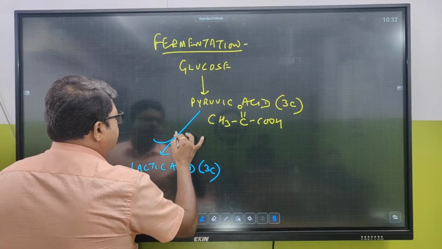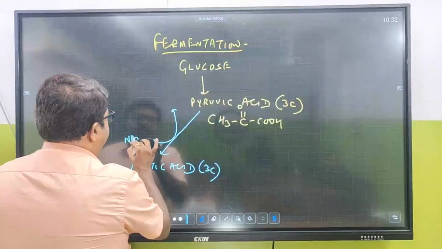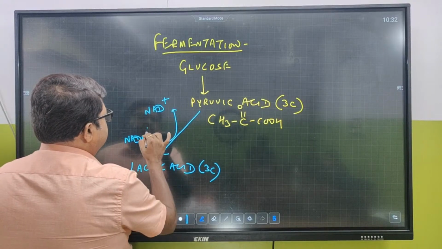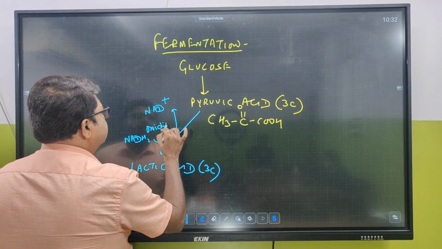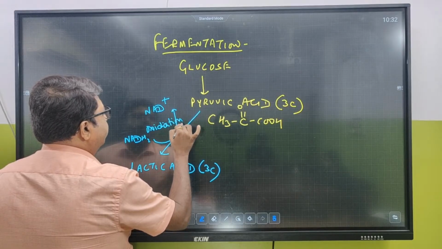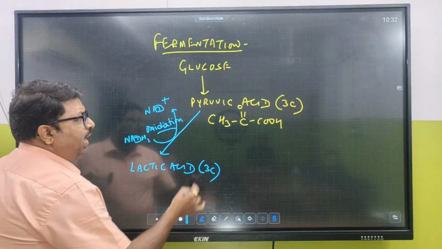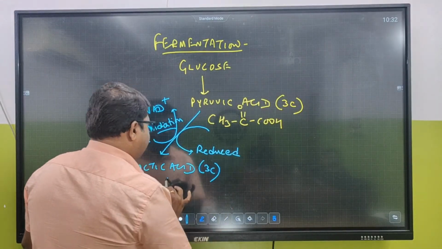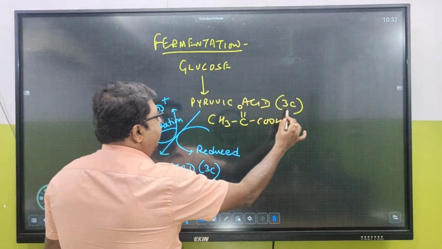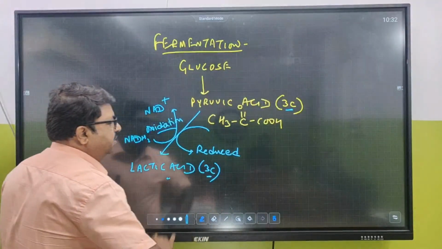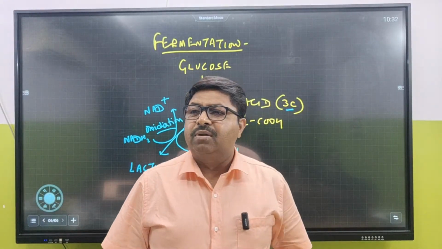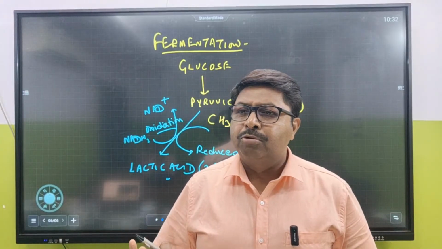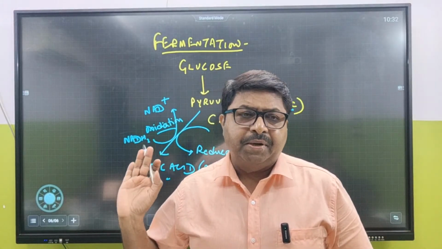So over here, what is required? This NADH2 gets changed into NAD+. So what happens over here? Oxidation occurs. And this pyruvic acid is being reduced. This pyruvic acid is reduced to lactic acid. But over here, you can see 3 carbon remains as 3 carbon. So there is no liberation of carbon dioxide. Carbon dioxide is not being produced during this particular fermentation.